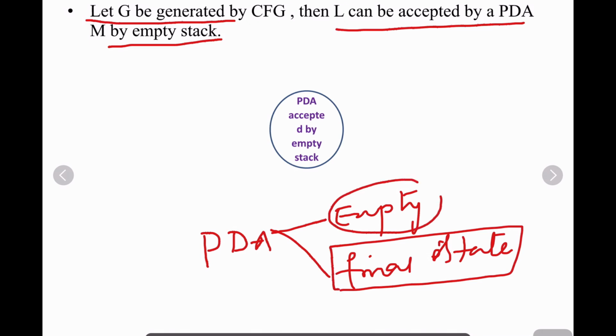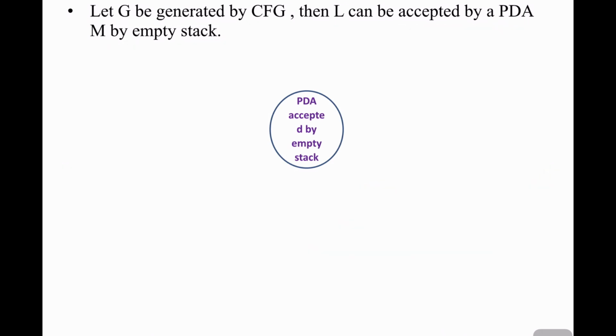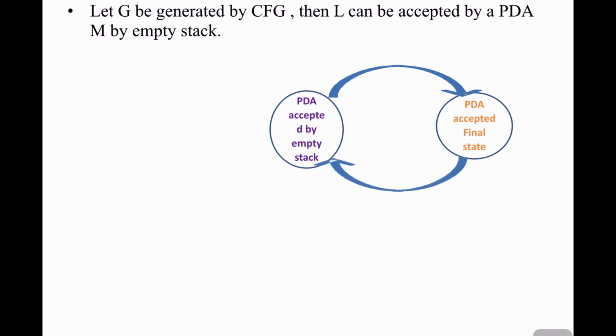Either you can make the stack empty, or you can make the PDA reach a final state. Both will be accepted. So the PDA can accept either by empty stack or by final state.